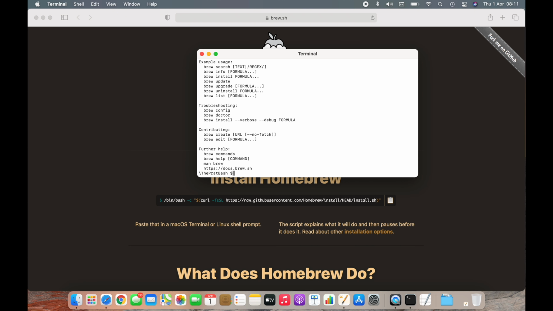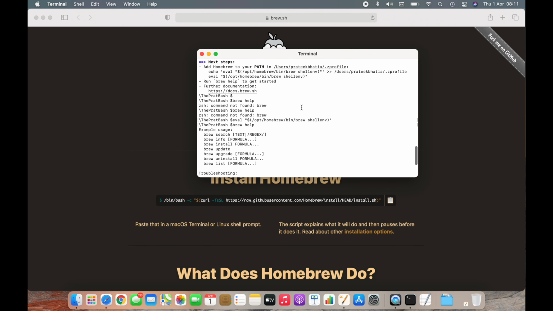There you go. Looks like I had to add the path to my Z profile. In my case, it was another file. I've done that.